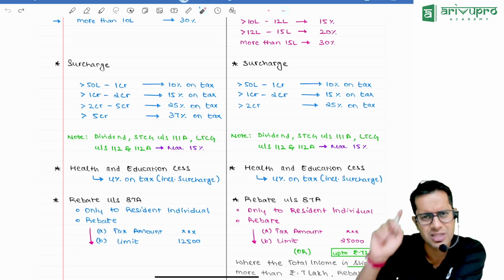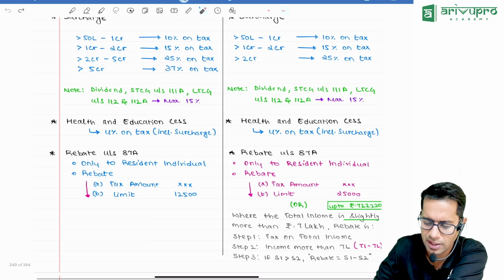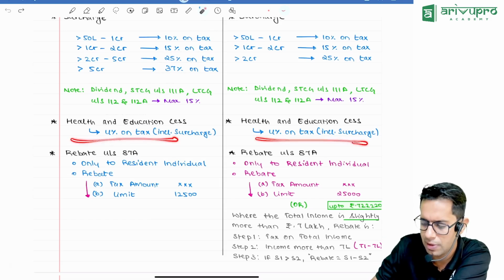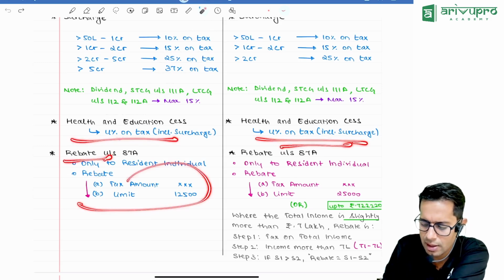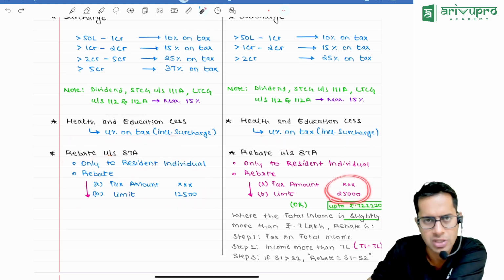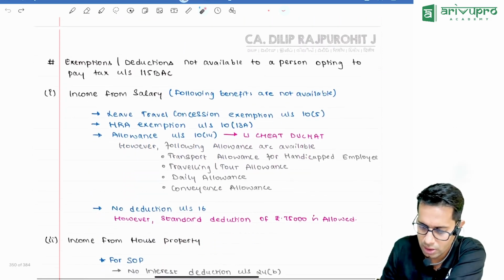All these things we have discussed in our first video. Please go through the detailed discussion; we have solved questions also. Health and education cess, 4% of tax will be levied, and rebate will be given up to 12,500 rupees in case of normal provisions and up to 25,000 in case of the new regime.